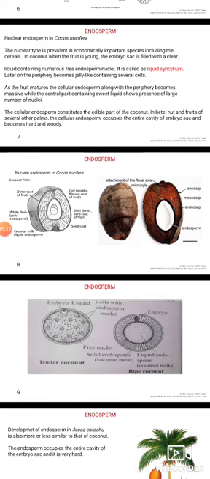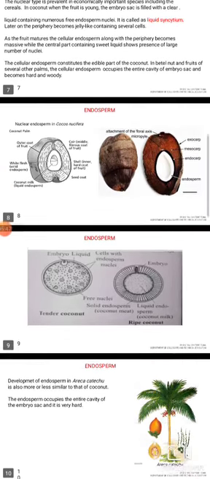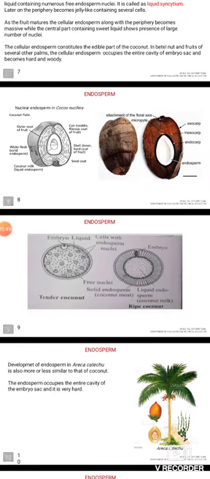As the fruit matures, the cellular endosperm along the periphery becomes massive, while the central part containing sweet liquid shows the presence of a large number of nuclei. The cellular endosperm constitutes the edible part of the coconut.